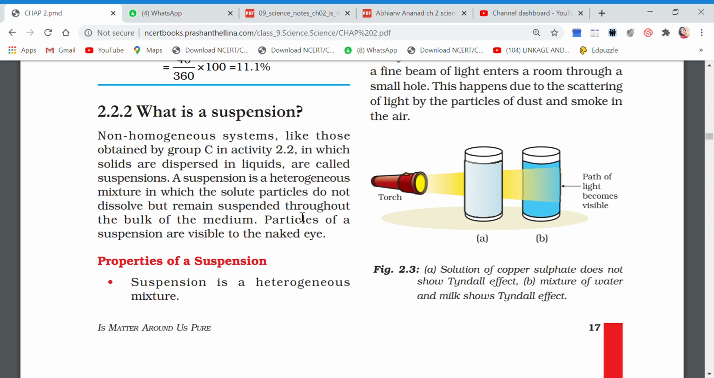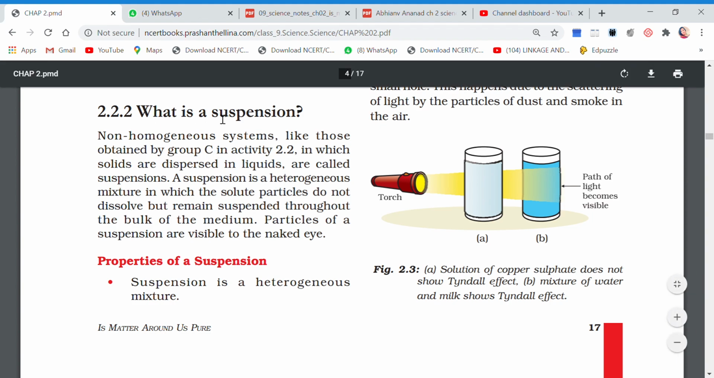So now children, in the previous video, I have already explained to you about suspensions and colloids. Now we have come to page number 17 of NCERT, and I would like you to mark out your question answers so that you can write them in your notebooks. First and foremost, you will write: what is a suspension? This will be your question.